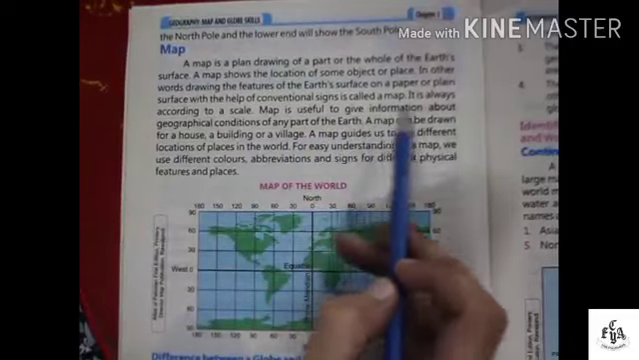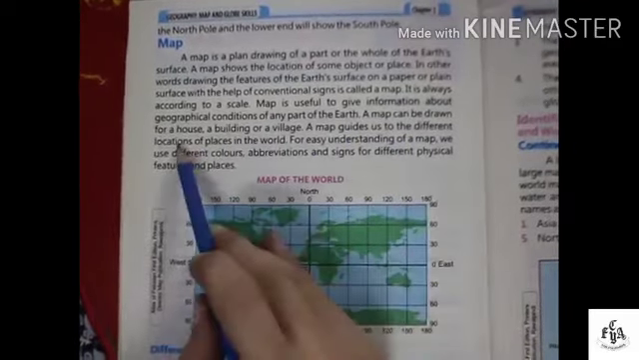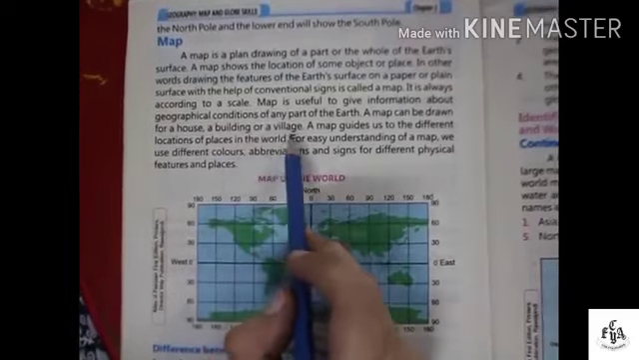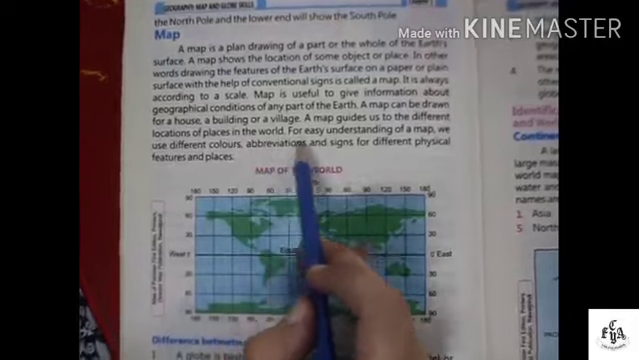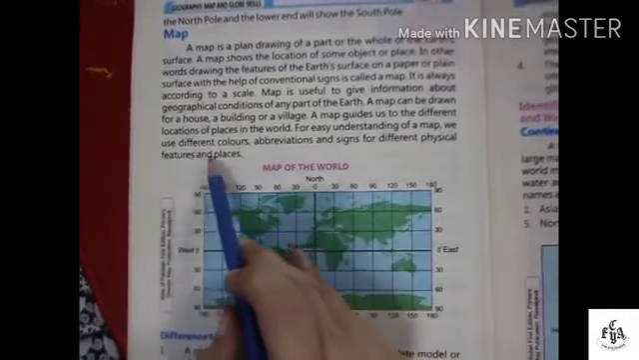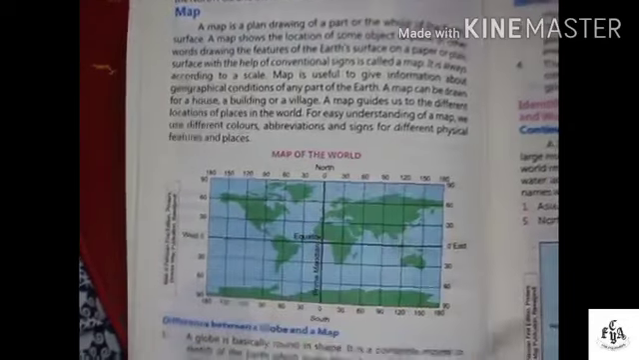A map is useful to give information about geographical conditions of any part of the Earth. A map can be drawn of a house, a building or a village. A map guides us to different locations of places in the world. For easy understanding of a map, we use different colors, abbreviations and signs for different physical features.